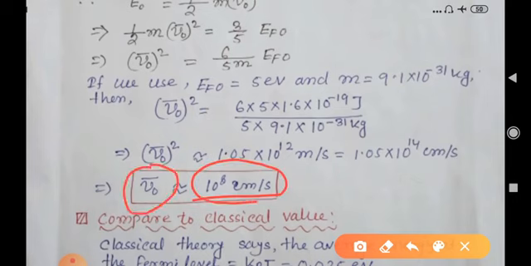So V0 bar is the average velocity of an electron at absolute zero temperature, which is about 10 to the power 8 centimeter per second.